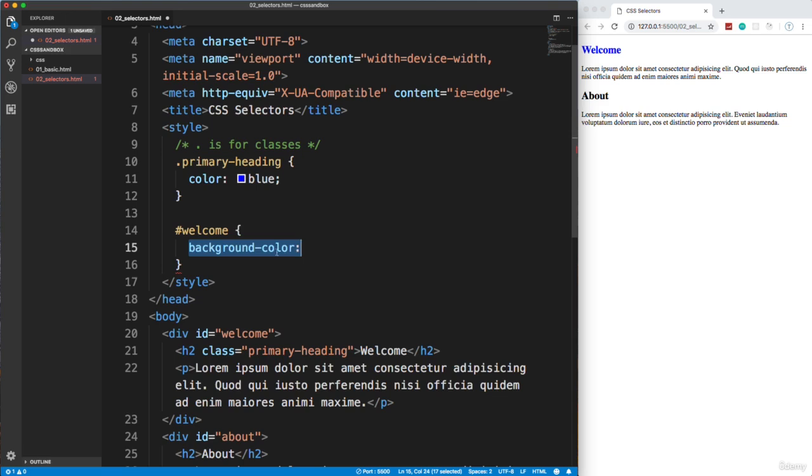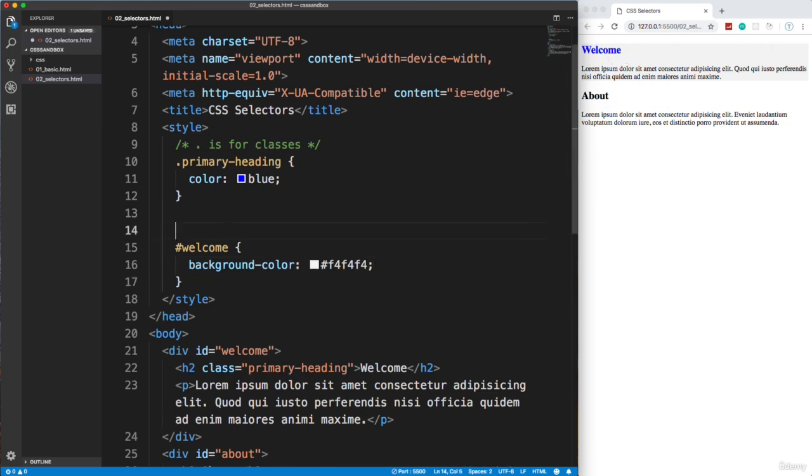I don't want you to focus on these because we're going to talk about all of these later. I want you to focus on the selectors. So I'm going to give this a background color of a hexadecimal value that's actually a light gray. So if I save that, notice that this only has that background color. So let me put a comment here and say the number sign is for IDs.